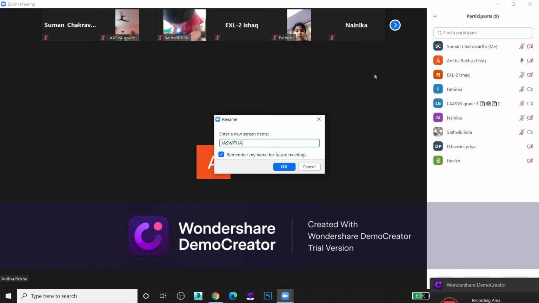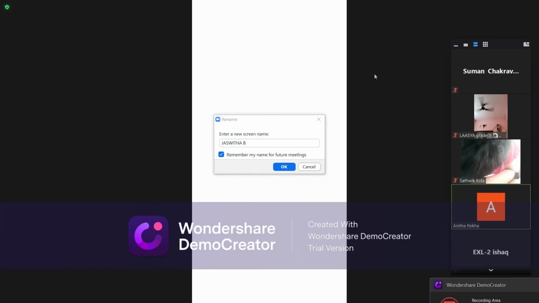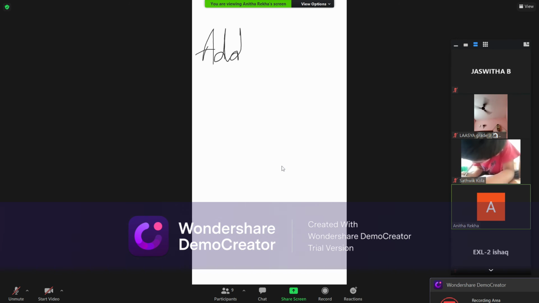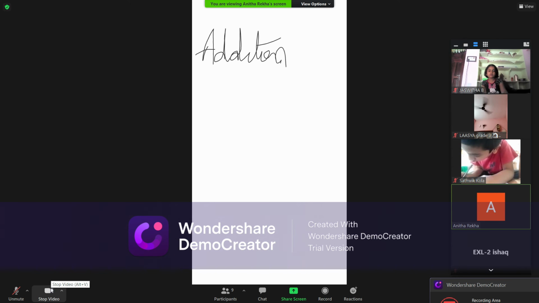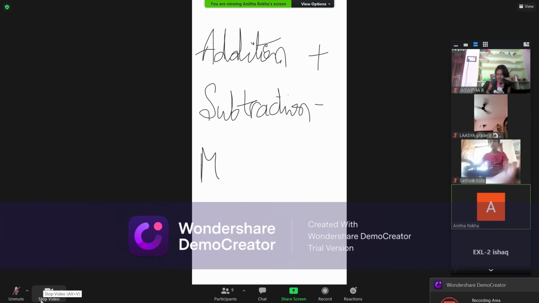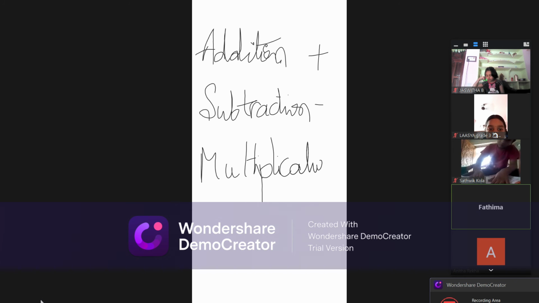Okay, children. We know that addition is plus, subtraction is minus. What is the symbol for multiplication? Into.